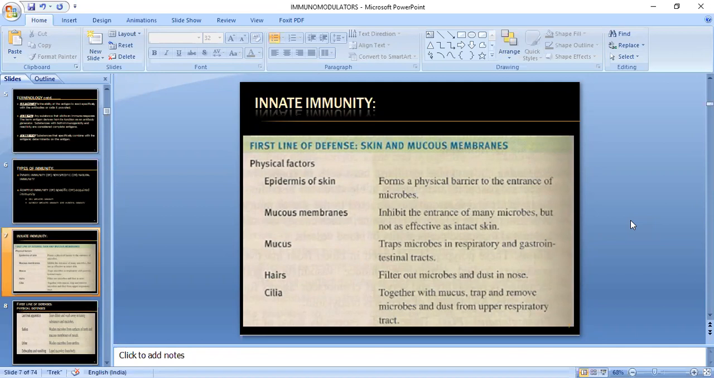Then hairs. They filter out microbes and dust in the nose. As you understand, this is the importance of hair in the nose, or in the ear, as some people have hair in the ear. This helps filter out any kind of dust or microbes that will be entering your nose. So it protects from this kind of infection, and they filter it out.